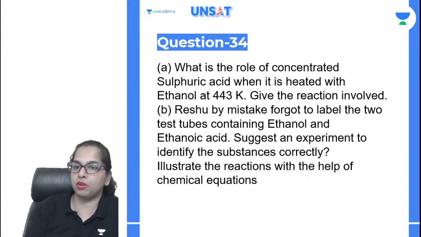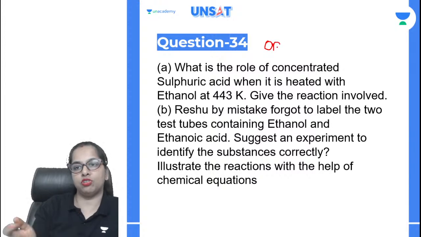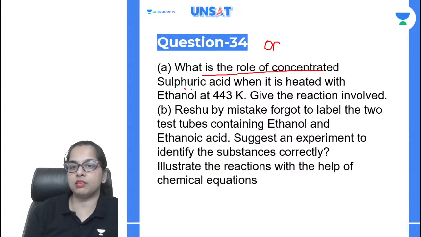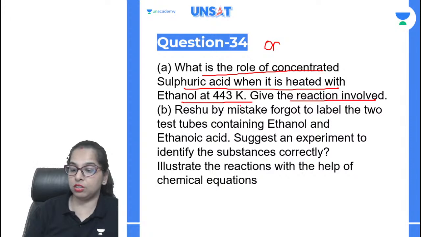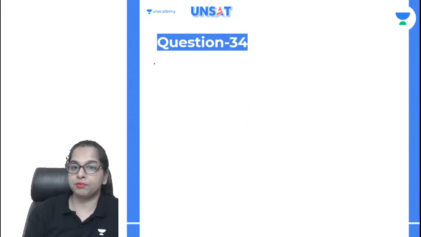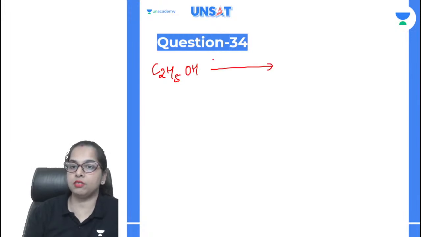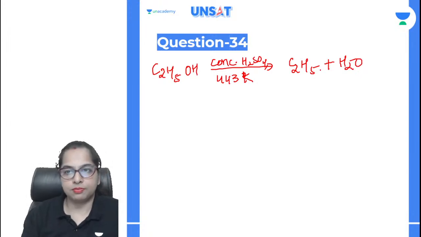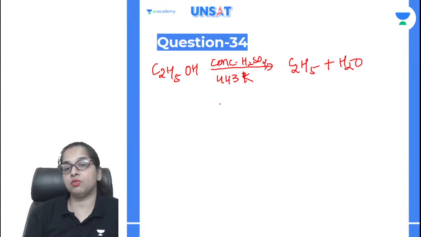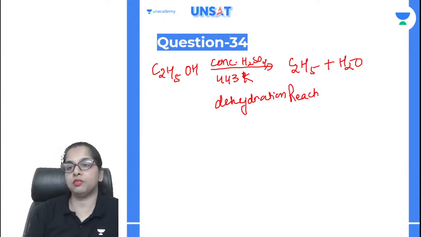It also had an OR part. That means you can attempt either that question or this one. The question was, what is the role of concentrated sulfuric acid when it is heated with ethanol at 443 Kelvin? Give the reaction involved. So a very simple question. Ethanol, C2H5OH, in the presence of concentrated H2SO4 at 443 Kelvin gives rise to C2H4 plus H2O. Okay, so this reaction will be there, and this is a dehydration reaction. Say it as a dehydration reaction. The previous one was esterification.